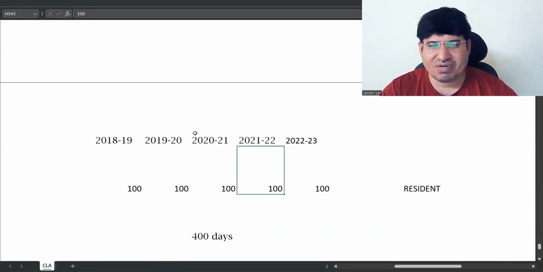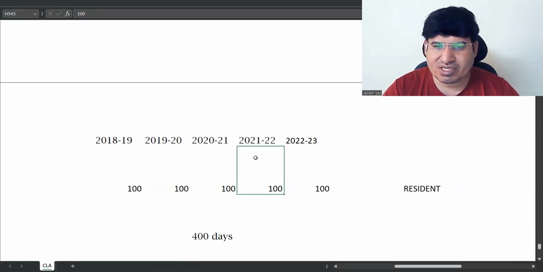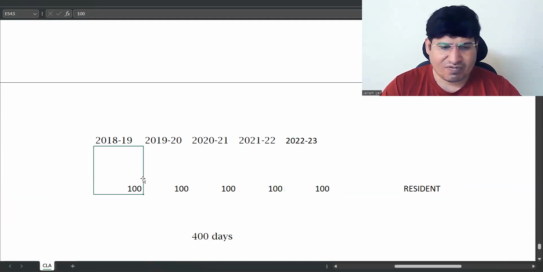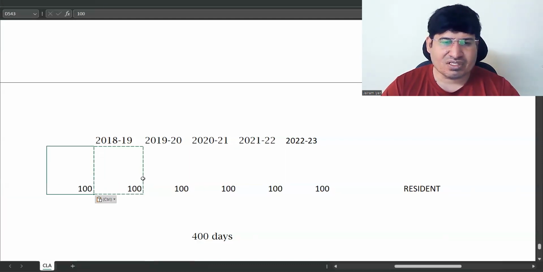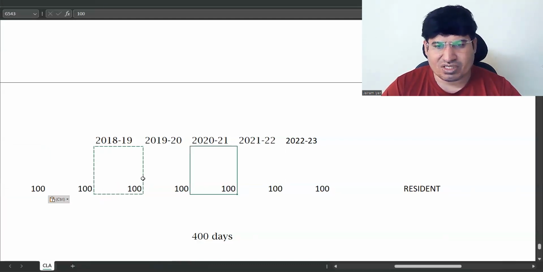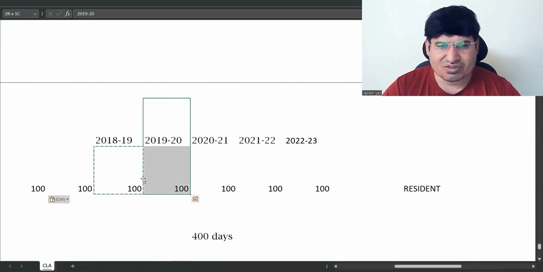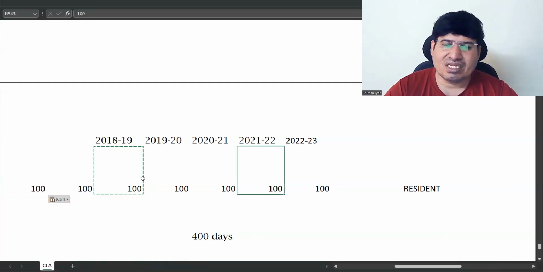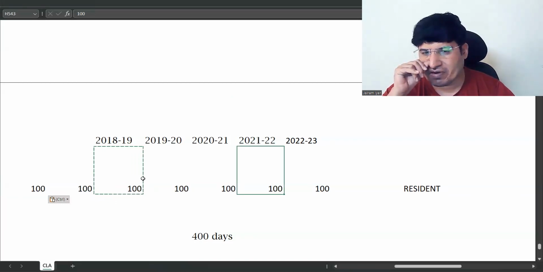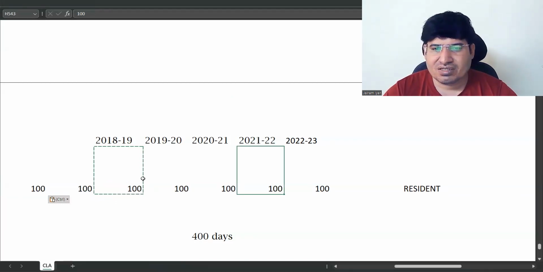All conditions remain the same: here it is 100, and in every previous year also 100, so she'll be resident in each of these. So easily she is resident for 2 out of 10 previous years. That is fine. Now what is the second additional condition?